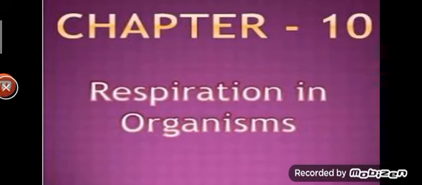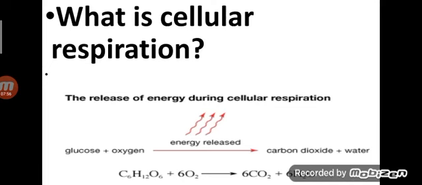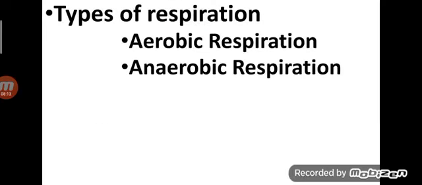All organisms do respiration. It is of 2 types. One is cellular respiration, which includes aerobic and anaerobic respiration. Cellular respiration means the release of energy in the cell. For example, glucose plus oxygen gives energy released, carbon dioxide plus water. Then types of respiration: aerobic and anaerobic respiration.